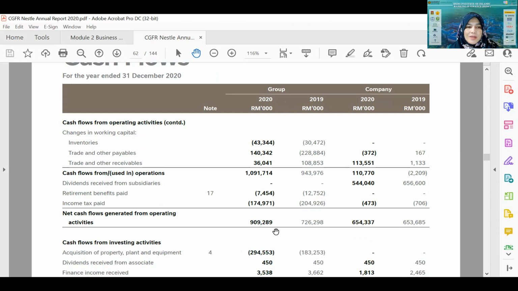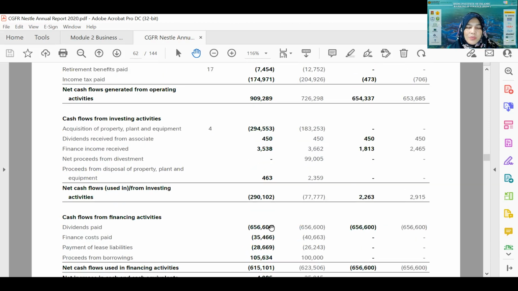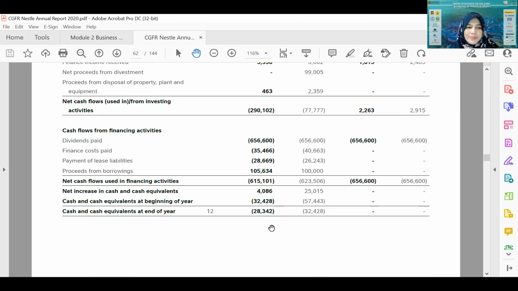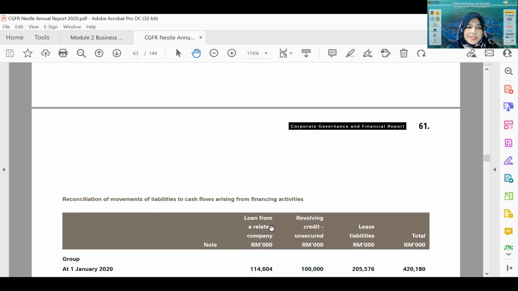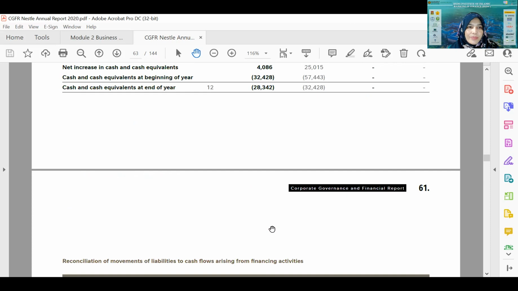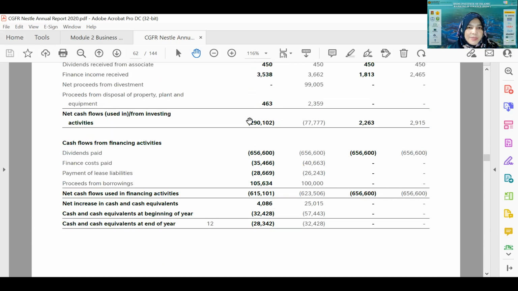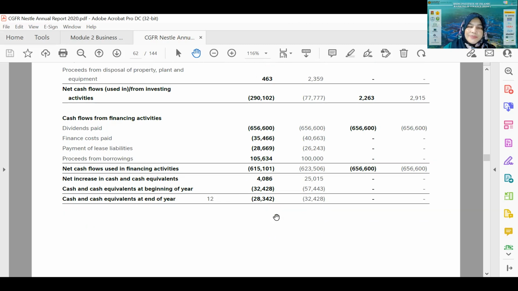All this net cash from operating activities will be added with the net cash from the investment activities, and then with the net cash from the financing activities, and this is what we get at the end of the year: the cash and cash equivalent at the end of the year. So this is the amount reported here.